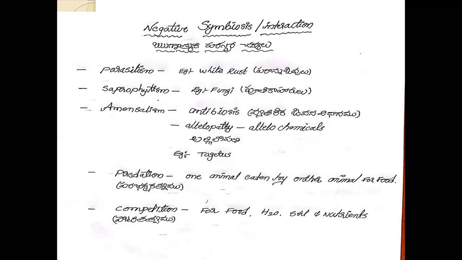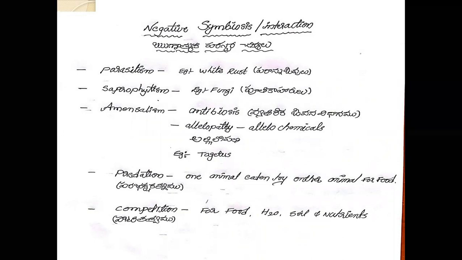Amensalism means antibiosis. Antibiosis is also called amensalism. Some plants produce allelochemicals. The best example is Tagetes plants.